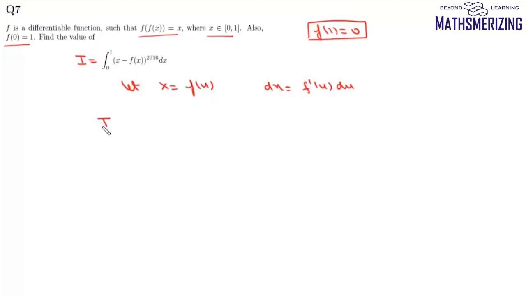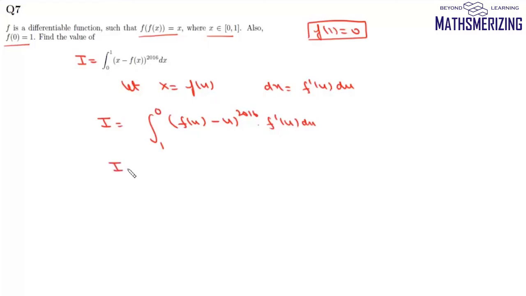So we can write this integral as (f(u) minus f(f(u))) to the power 2016, and f(f(u)) is simply u, and in place of dx we'll write f dash u du. Now we'll put in the limits. When x is 0, u is 1, and when x is 1, u is 0.